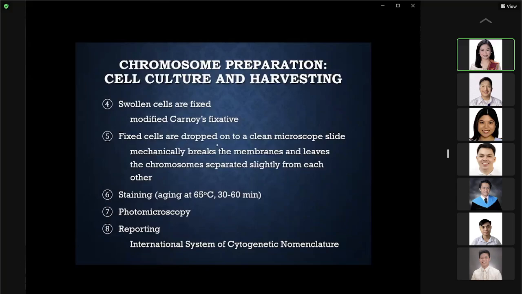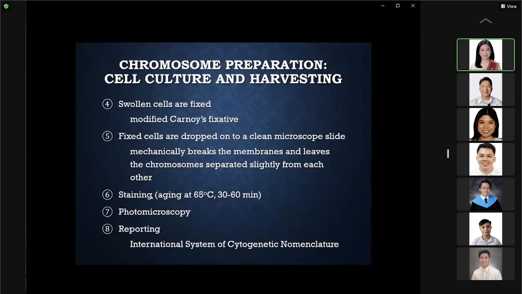And then the fixed cells are dropped on a clean microscope slide. This will mechanically break the cell membranes and leave the chromosomes separated slightly from each other, okay? Next, you can do an aging step, wherein you keep the cells at 65 degrees centigrade for 30 to 60 minutes. This will improve the staining property of the chromosomes.